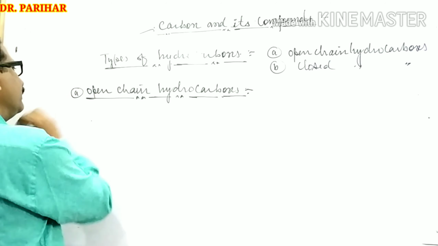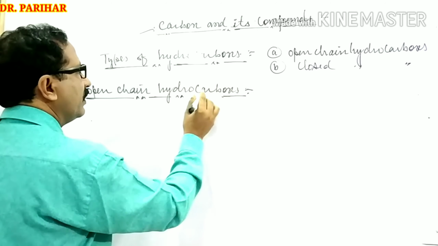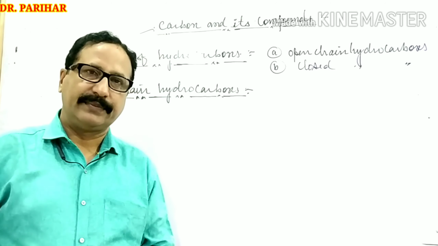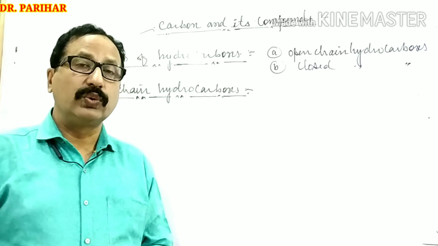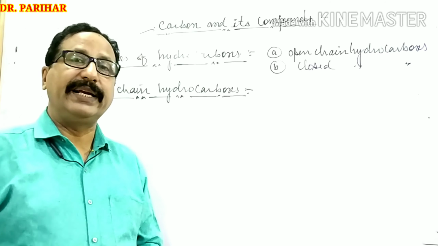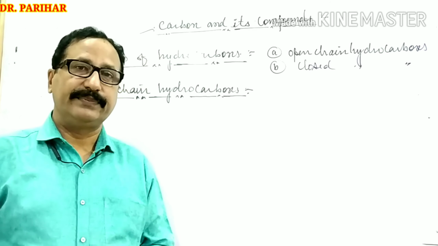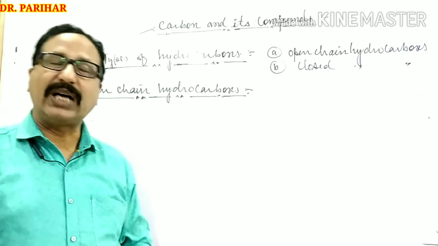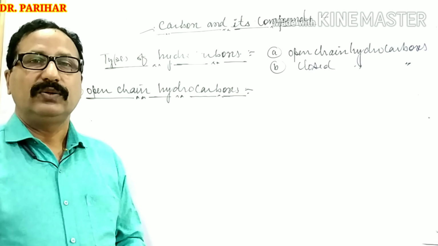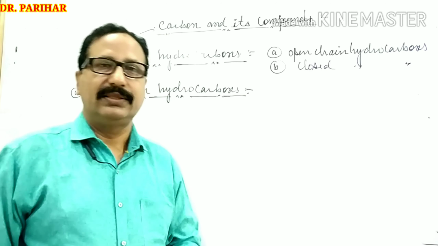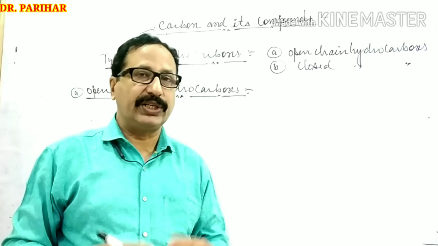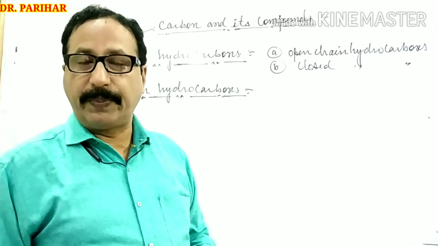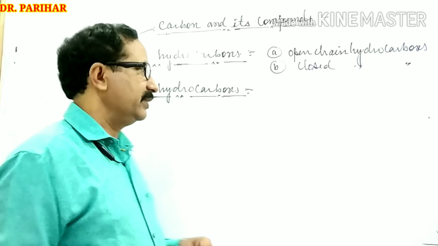This is the A part. What do you mean by the open chain hydrocarbons? These are also known as aliphatic hydrocarbon. Open chain hydrocarbon means those hydrocarbons in which all the carbon atoms are present in an open chain. Then such hydrocarbons are known as open chain hydrocarbon.